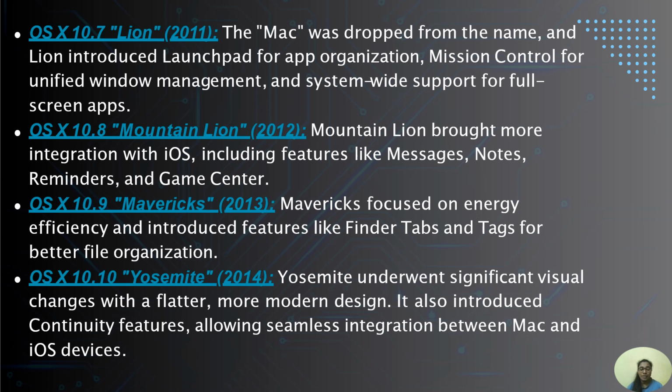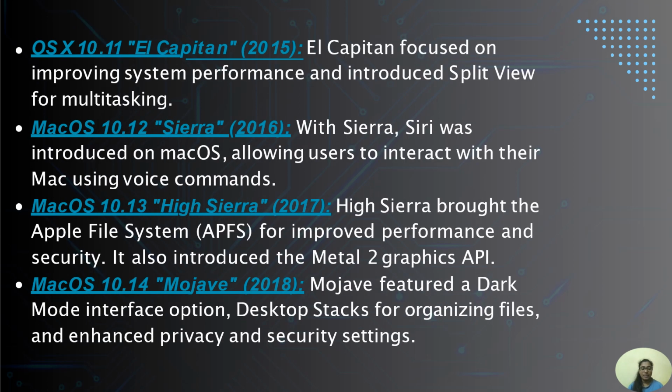OS X with version of 10.10 named as Yosemite in 2014. Yosemite underwent significant visual changes with a flatter, more modern design. It also introduced Continuity features allowing seamless integration between Mac and iOS devices. OS X with a version of 10.11 named as El Capitan in 2015. El Capitan focused on improving system performance and introduced Split View for multitasking.